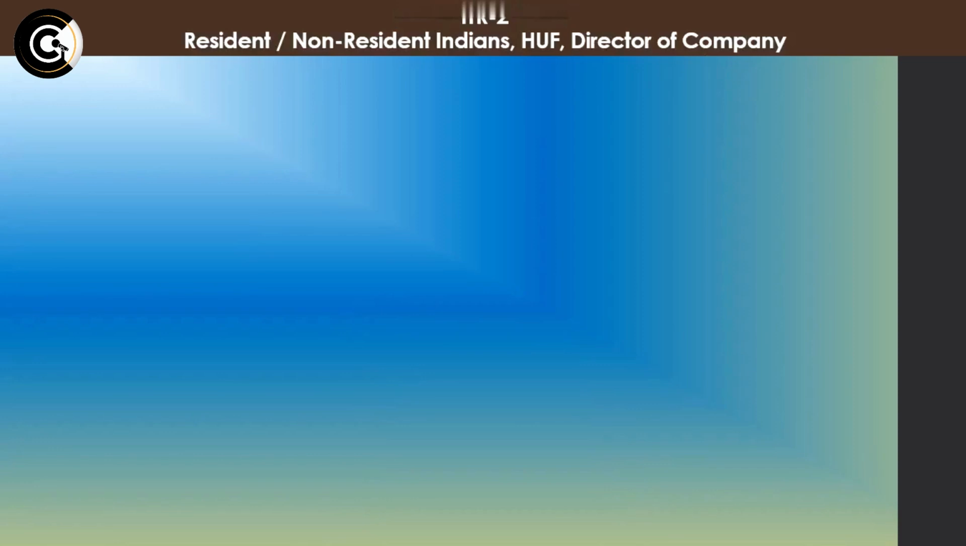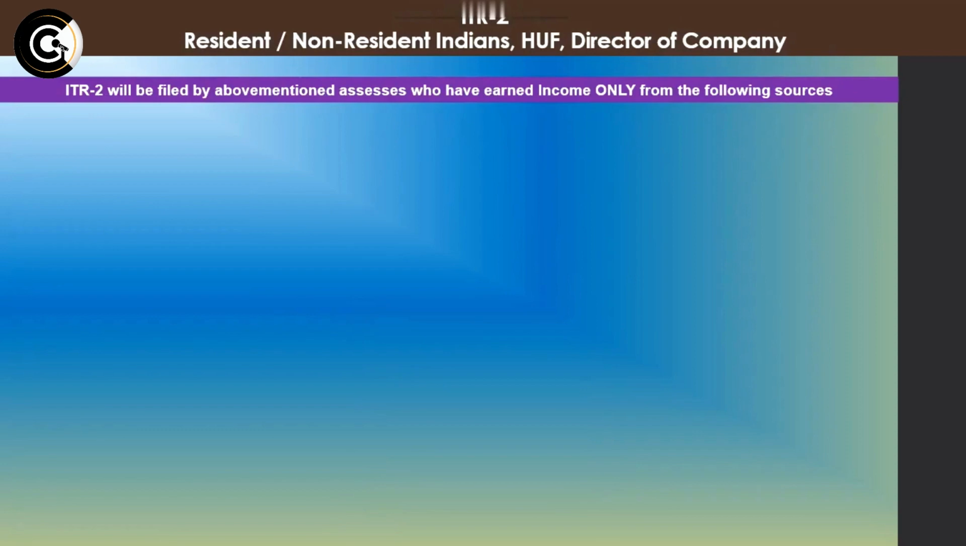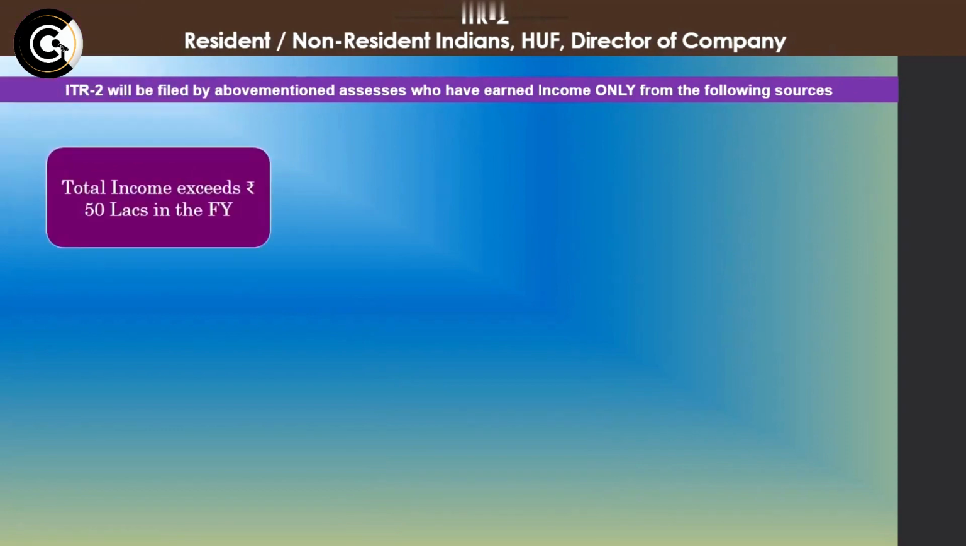So who all are required to file ITR 2? Those are resident individuals, non-resident individuals, a Hindu undivided family, and a director of a company. These four need to file ITR 2. Now, when are they required to file ITR 2? Only if they are earning income from the following sources. First of all, you need to understand that their total income should exceed rupees 50 lakhs in the financial year. Only resident individuals earning income up to 50 lakh have to file ITR 1. But if they are earning more than rupees 50 lakhs in a financial year, they have to straight away file ITR 2.